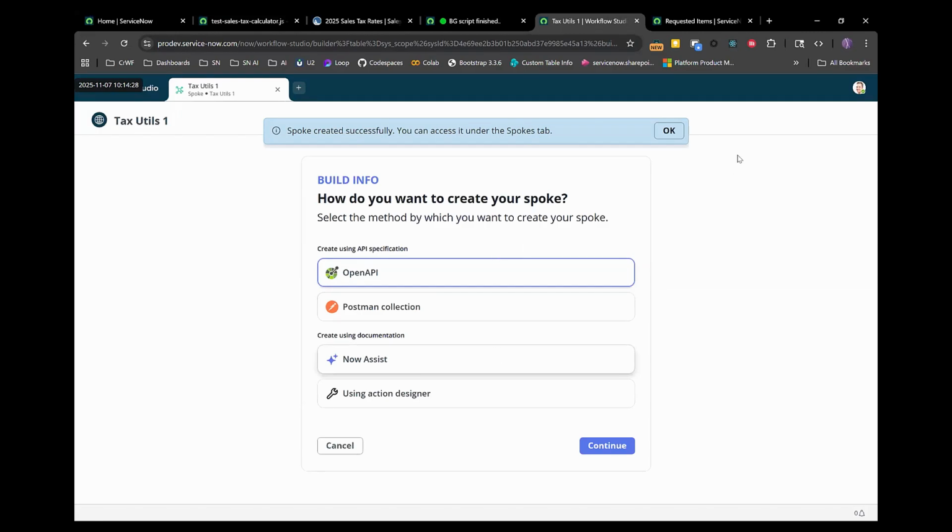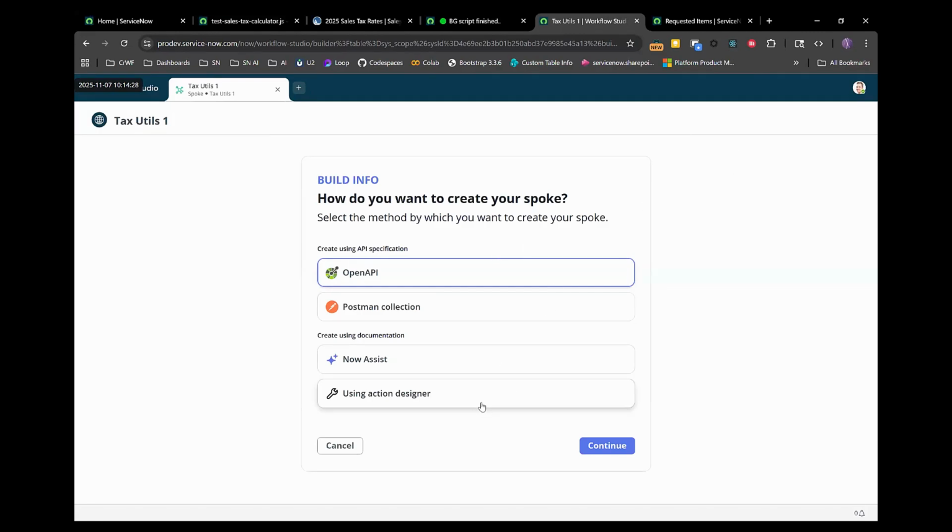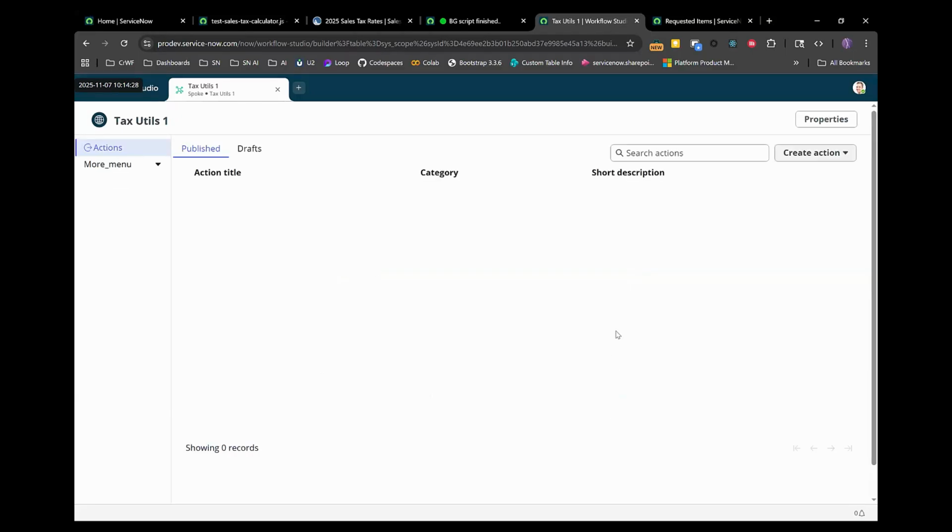All right, so there's lots of options to create spokes. We are just wrapping JavaScript, so let's create this by hand. And so, the spoke is going to be what packages all of these different actions. And so what we want is to create a new action that is going to wrap our script include. So let's create a new action. Say action designer.